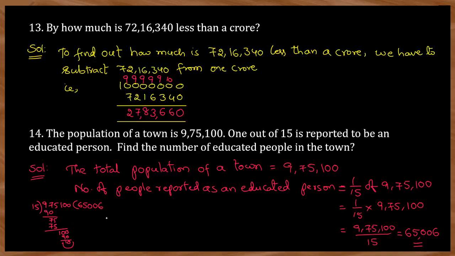If you divide this, you will get 65,006 people are educated persons in 9,75,100, which are 1/15th of the total population.